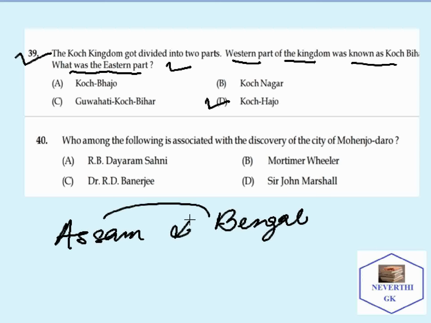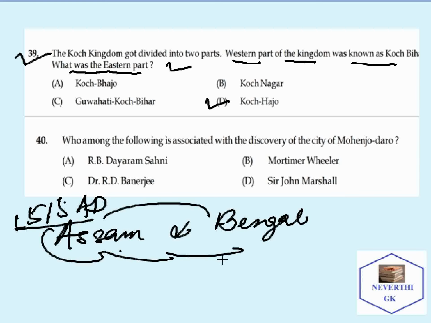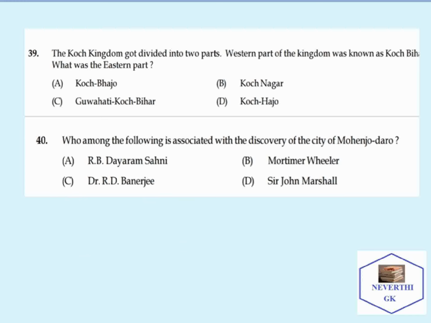Koch kingdom was mostly found in Assam and Bengal, and it was founded in 1515 AD. The Koch kingdom was founded in 1515 AD, and especially they were found in Assam and Bengal. So here we can take another point with respect to the Koch kingdom.